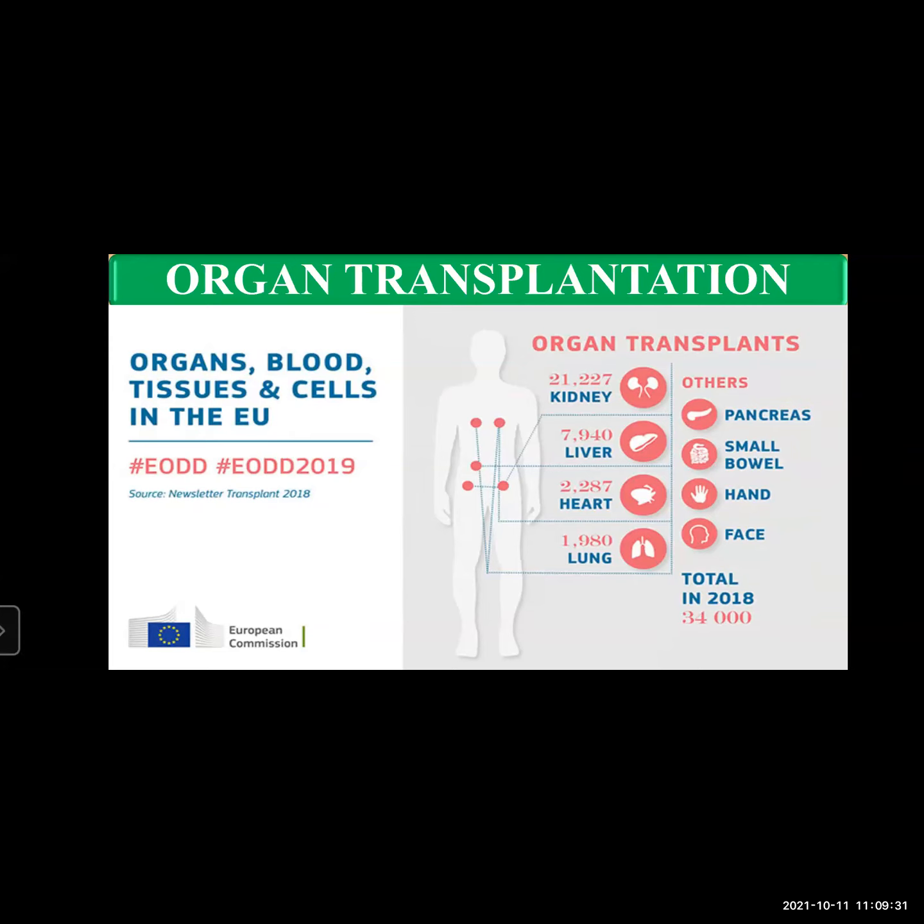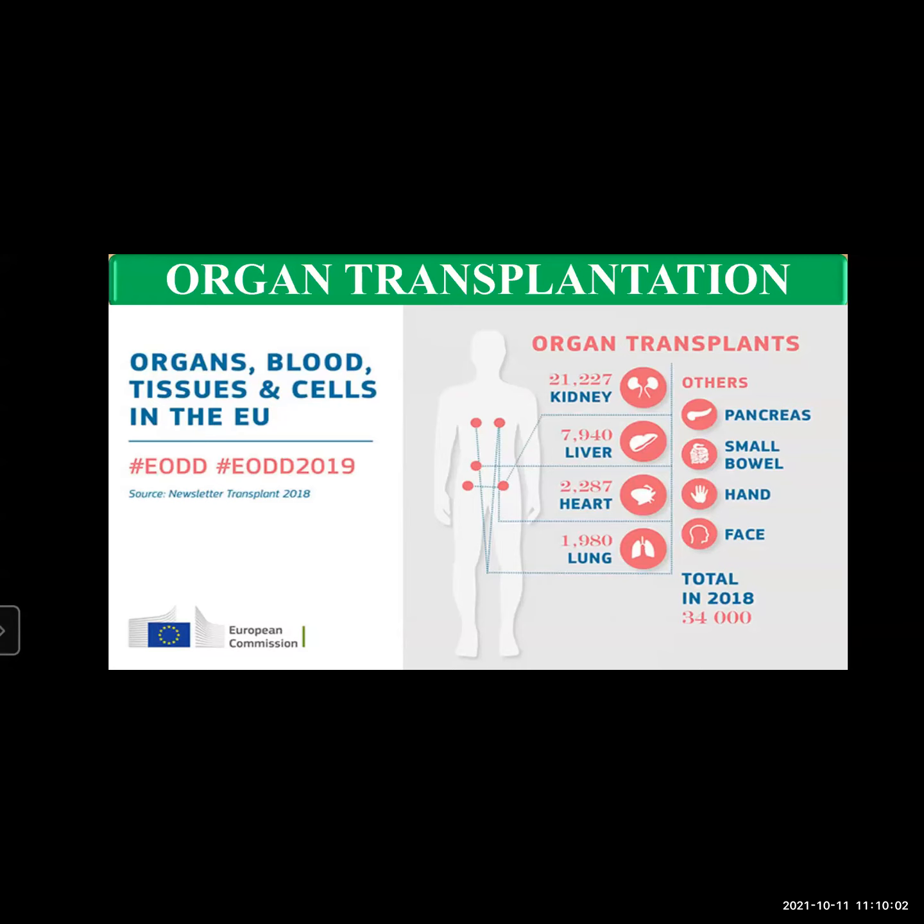So if a person gets the necessary organ under such conditions, if the organs can be transplanted at the right time, his life can be saved. So organ transplantation is very, very important, as the life of a person can be saved just by transplantation of the organ.